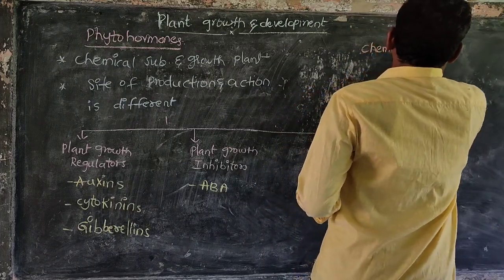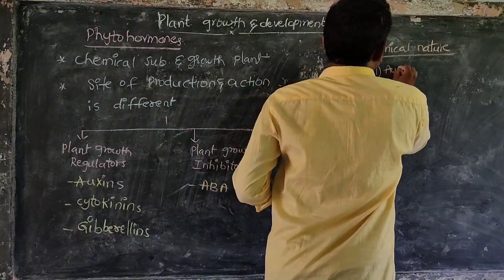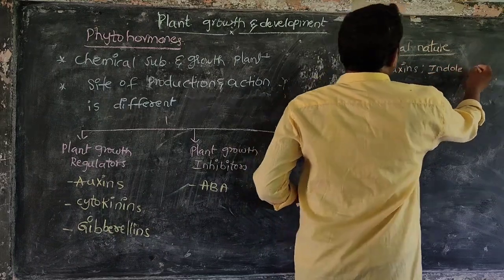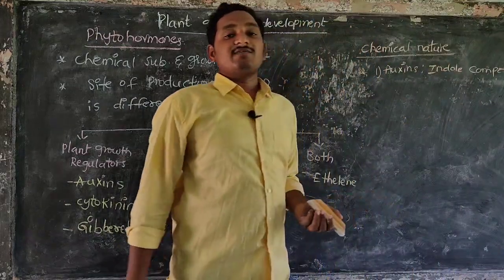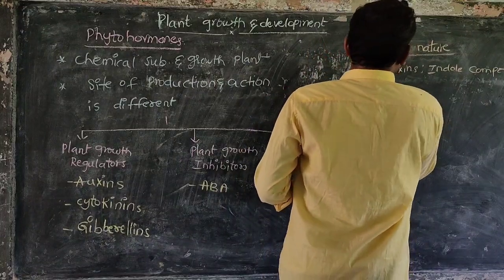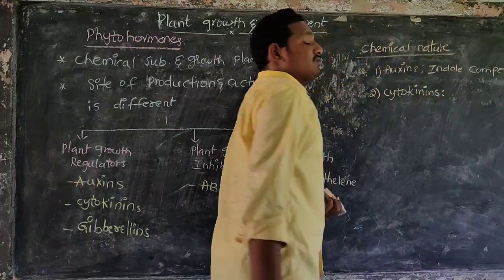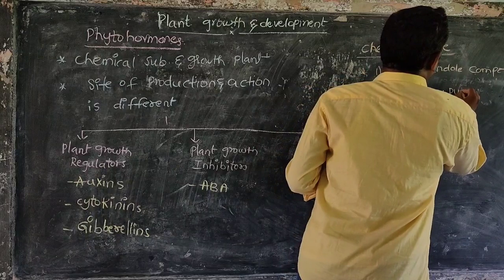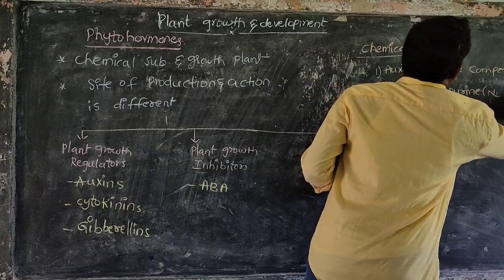Next, chemical nature of phytohormones. First one, auxins. Auxins are indole compounds, which means auxins are derived from indole compounds. Next, cytokinins. Cytokinins are derivatives of purines, which are nitrogen bases in DNA.